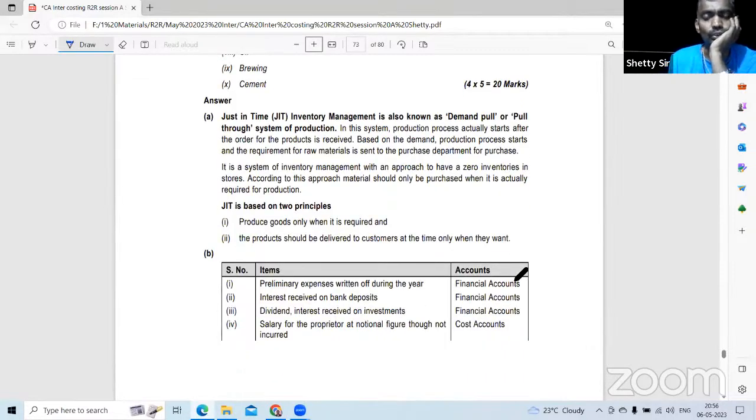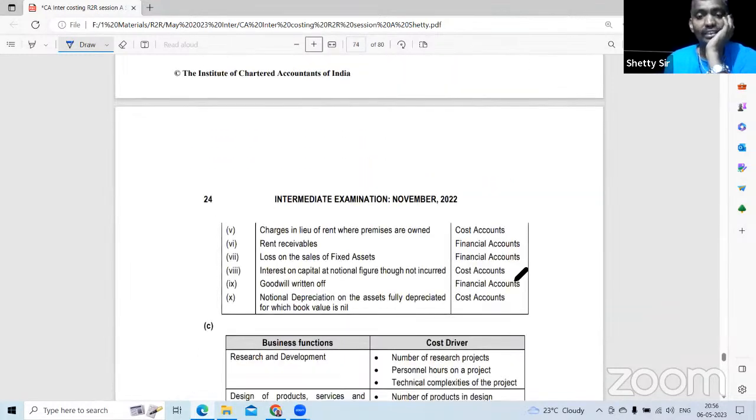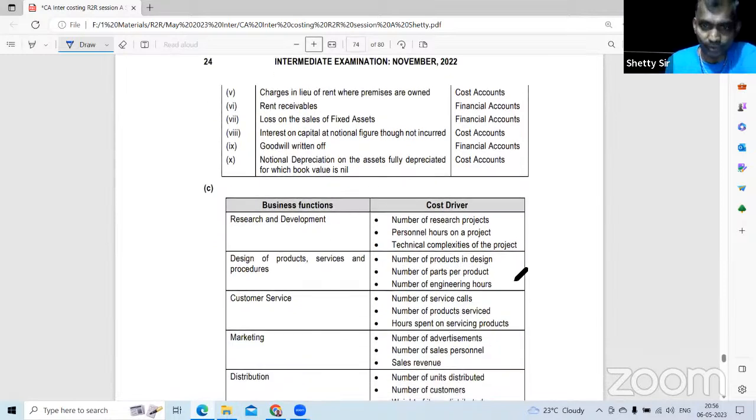So Toyota in Bidadi, they do it as a demand pull or pull through system. Whenever they want, then only they will order. So the inventory carrying cost will be almost nil. So this topic comes where, it comes in financial books, it comes in cost books. Integrated, non-integrated, easy, have a look. And they're all practical theory.